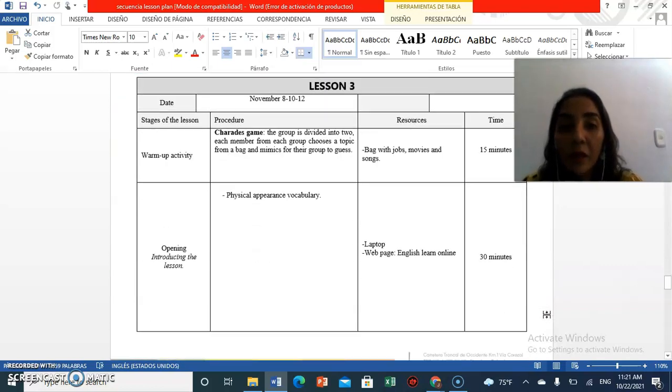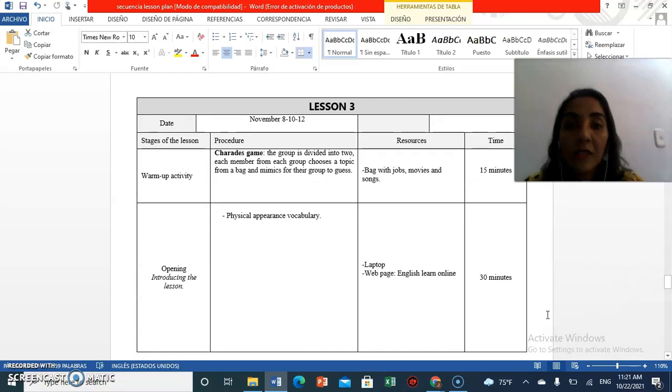And the last part of this sequence is from November 8th until November the 12th.